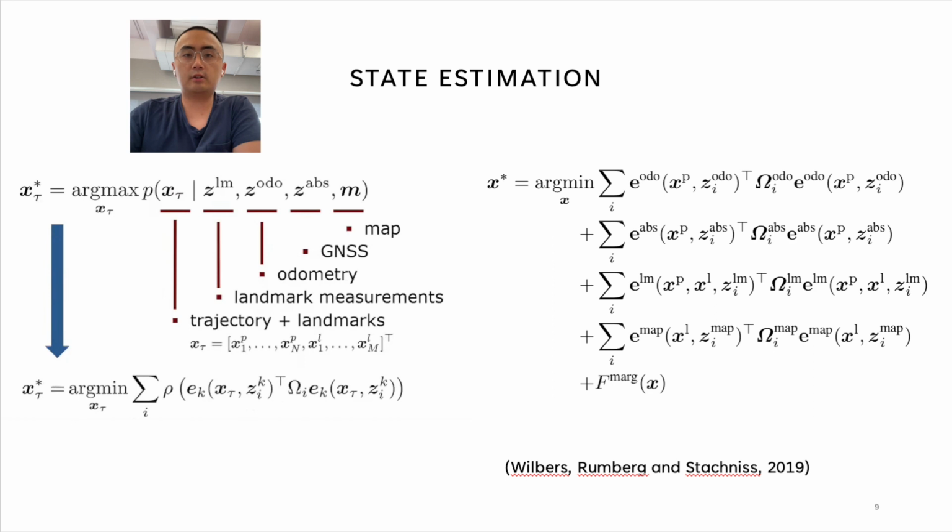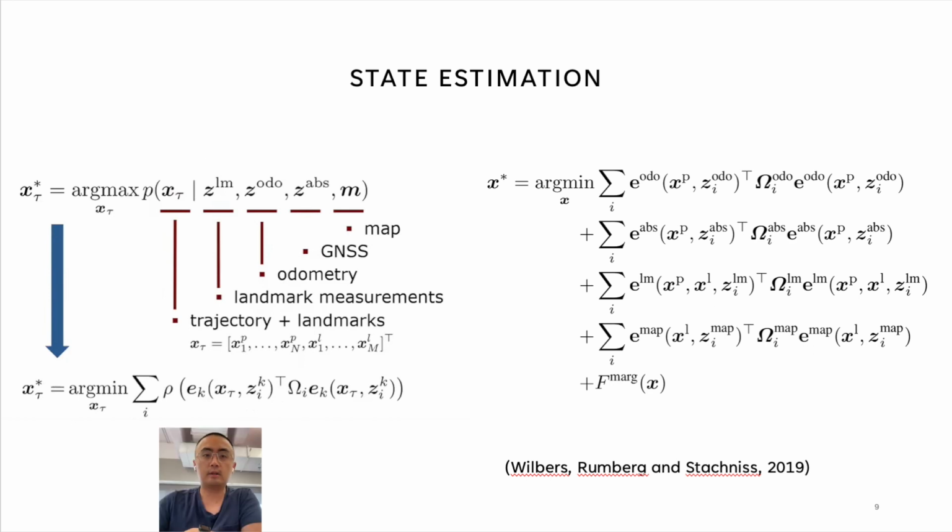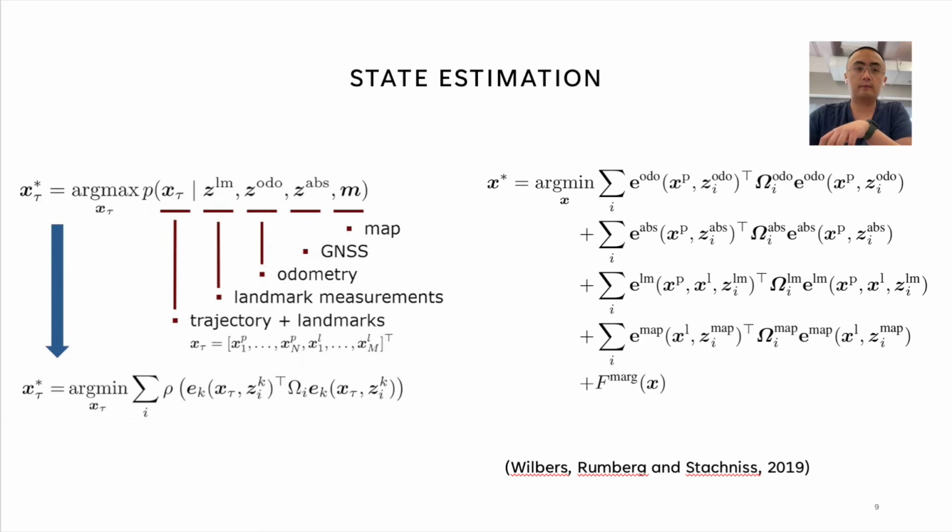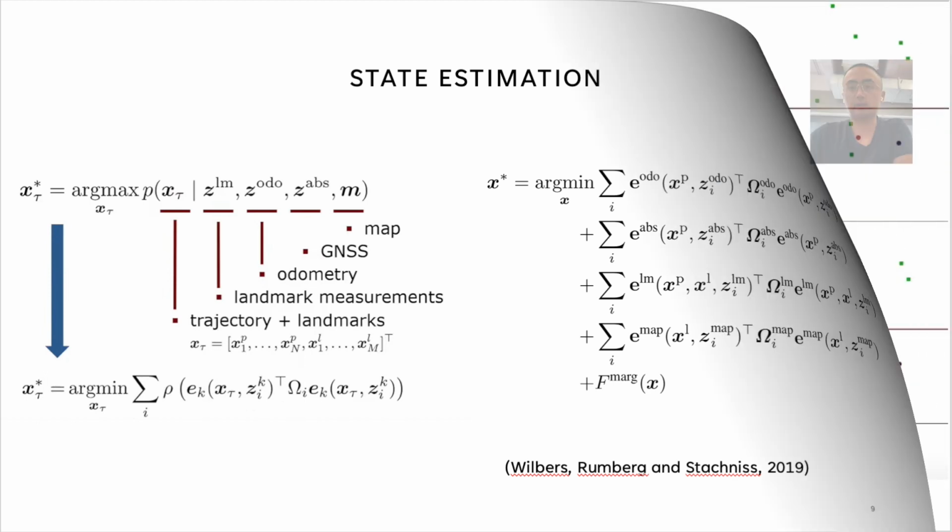And the state estimation can be described mathematically. The top left equation shows the estimated state of the vehicle is chosen as the state with maximum probability based on the measurements of landmark, odometry, GPS, and general purpose map. It is usually deduced into the quadratic form in the bottom left. And specifically for the landmark terms, it can be further described in the equation on the right hand side.